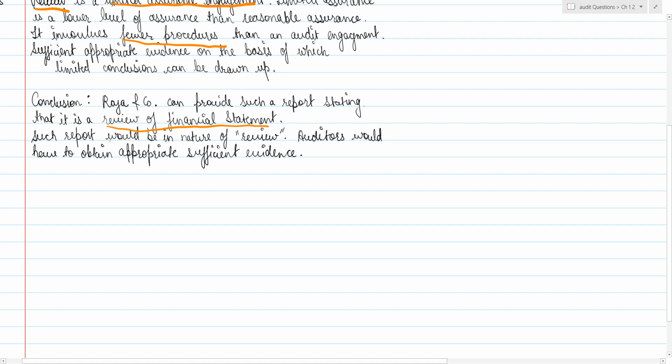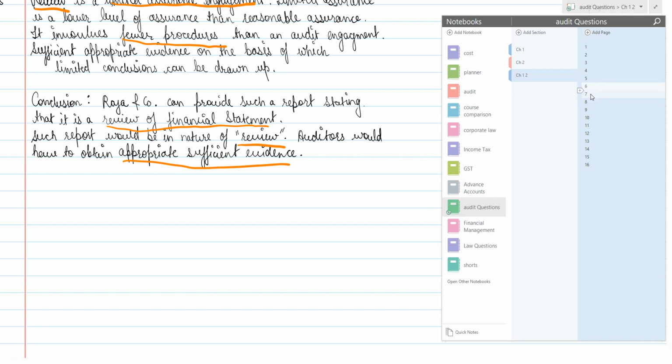Such a report would be in the nature of a review, and auditors would have to obtain appropriate and sufficient evidence. Now, even if it is a review engagement, they have to obtain appropriate and sufficient evidence. They can't give a report without sufficient and appropriate evidence. Now let's move on to the next question.